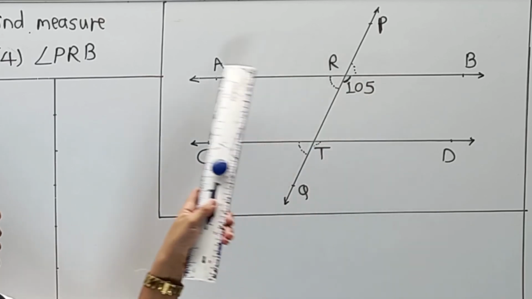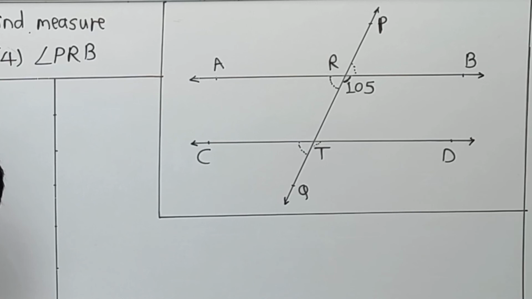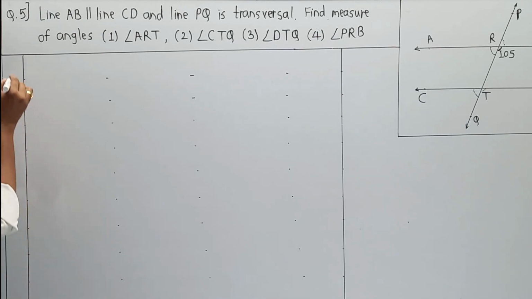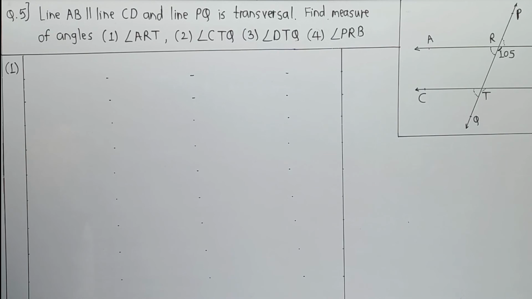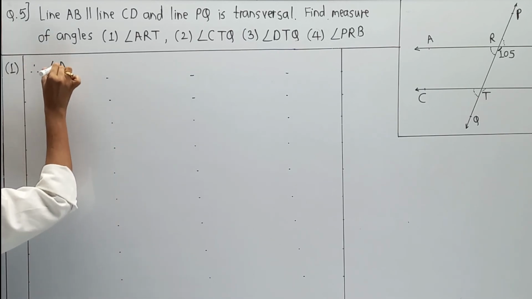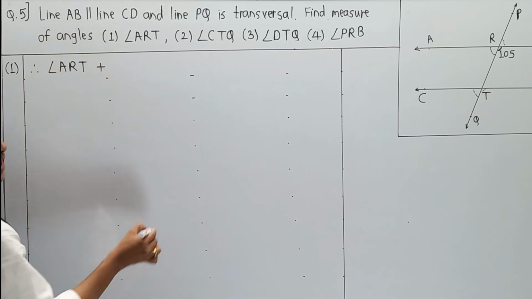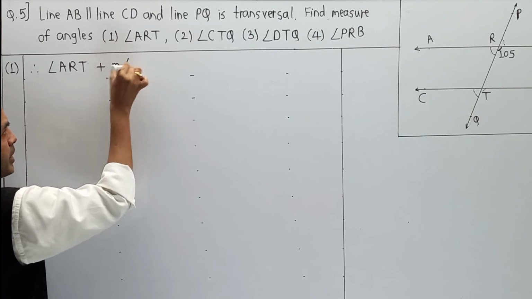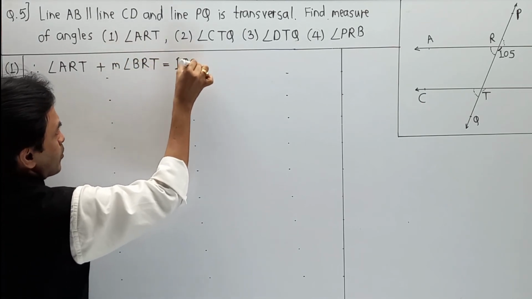First, this is 105 plus ART. These two are a linear pair and their angle addition is always 180 degrees. Starting from that part, from diagram, angle ART plus angle BRT is equal to 180 degrees.